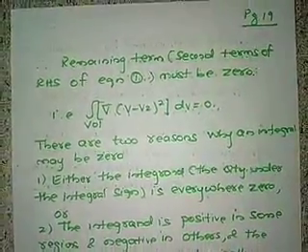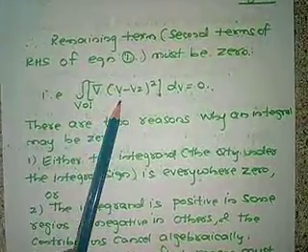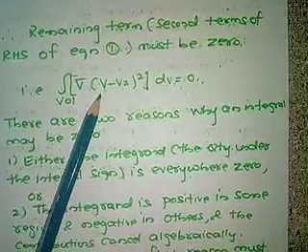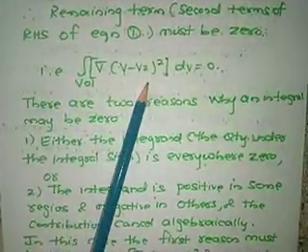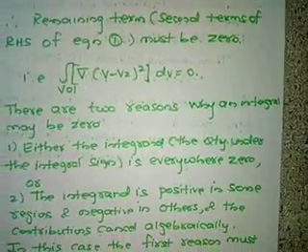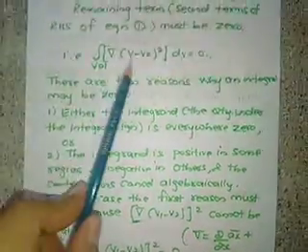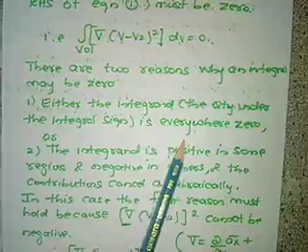There are two reasons why the integral must be equal to 0. One is that the entire integrand, whatever we are integrating, is 0. Or there are some positive values of the integrand and negative values of the integrand, which cancel out and we get the integral as 0. But here, as it is (del of (V1 minus V2)) square dv equal to 0, we cannot take the second case, that the integrand is positive in some regions and negative in others, because it is a square term. So it should satisfy the first condition: the quantity under the integral is 0 everywhere.